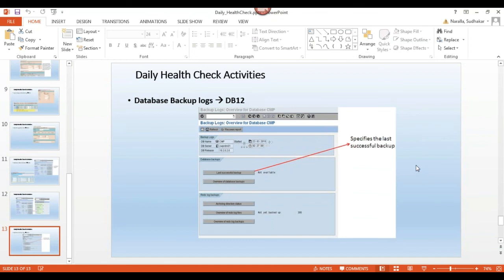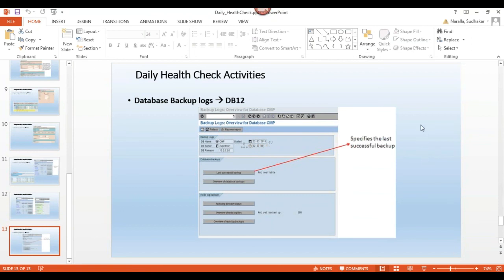Disk level or tape level. So I need to maintain in the profile parameter where my backup storage location is. If it is a disk, I need to mention the path. If it is a tape, I need to mention the location, right? And online backup, offline backup, compression mode, yes or no.